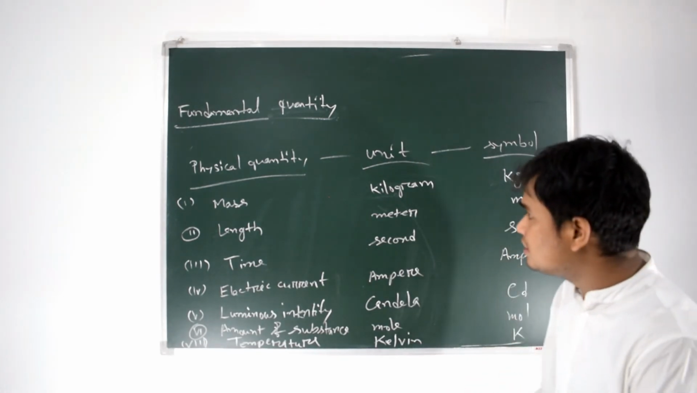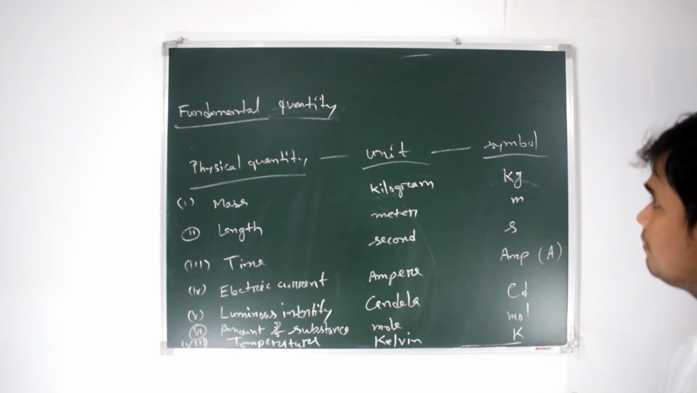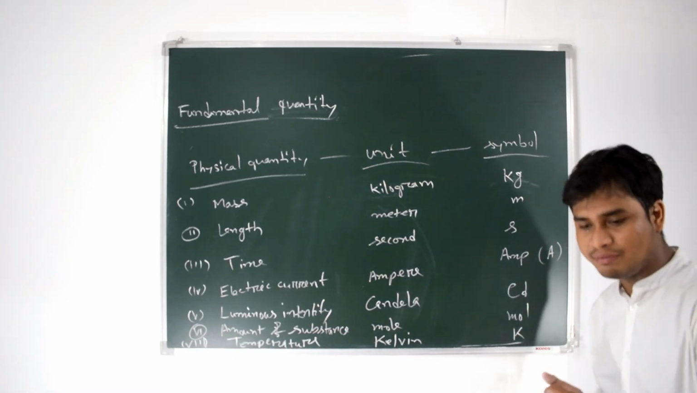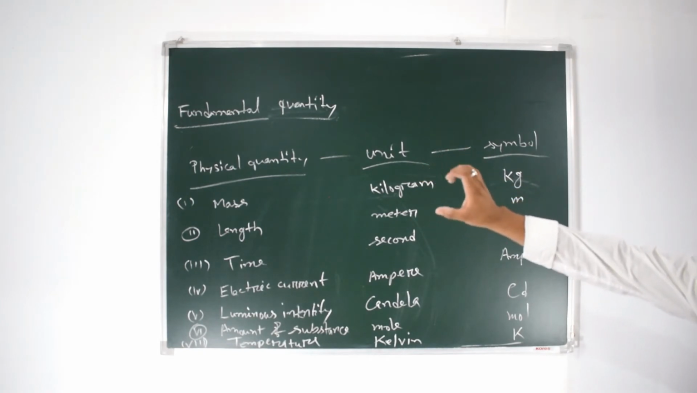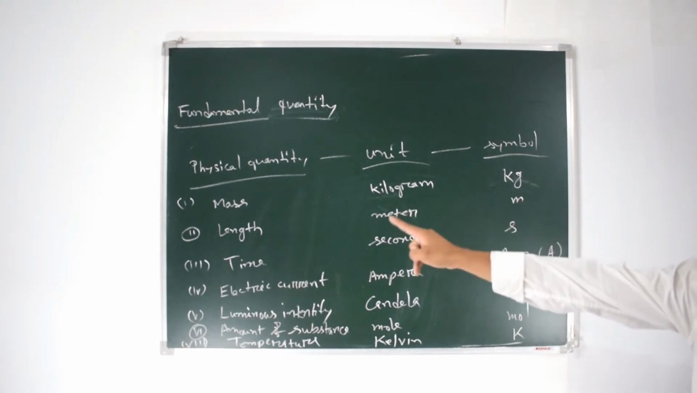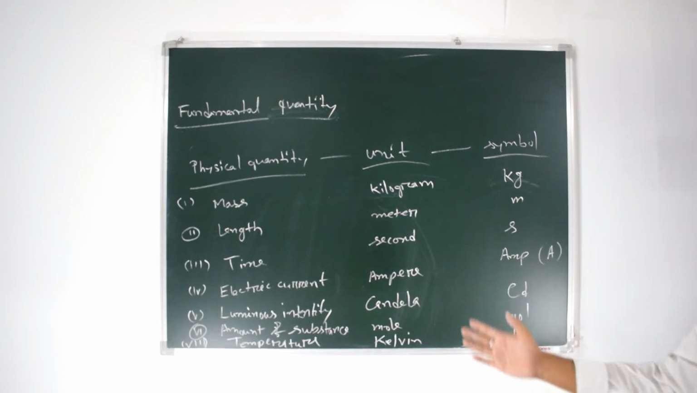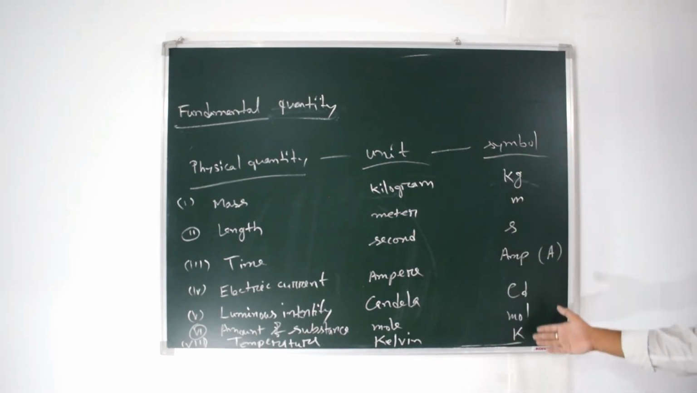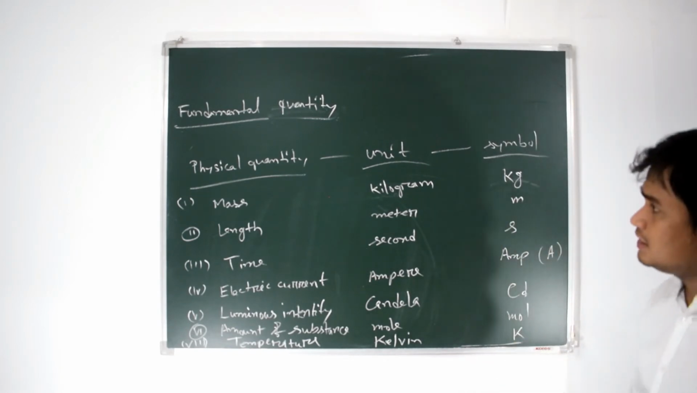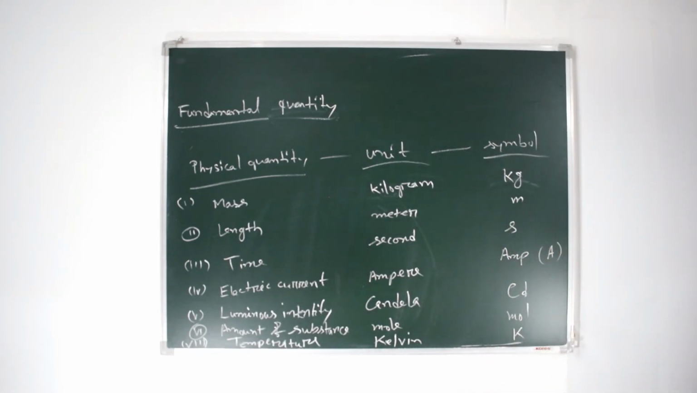Those are the fundamental quantities. There are 7 fundamental physical quantities: mass, length, time, electric current, luminous intensity, amount of substance, and temperature. These are their units, and these are the symbols used for their units. So these are the fundamental quantities.